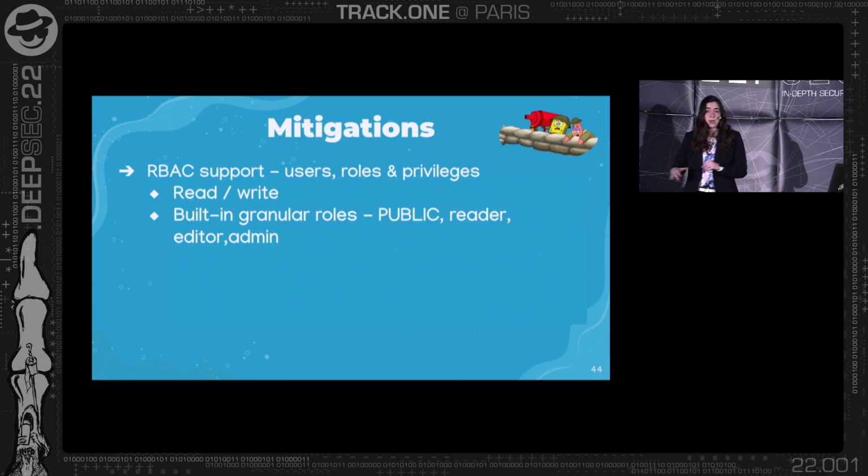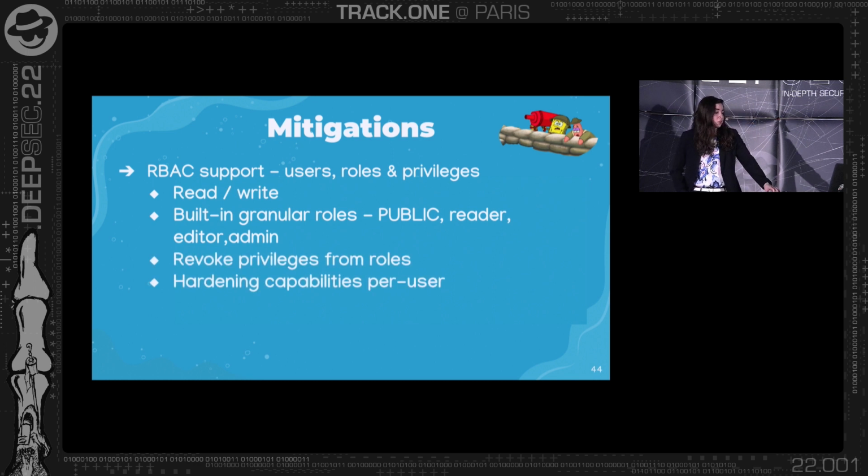So for example, if you have a very sensitive database that you only want to read data from, and you have another not so sensitive database, you can define two users with two roles. The first one will have the reader role, for the sensitive database. If you have an injection in the not sensitive database, then you can also perform actions on the not so sensitive one. And if you have an injection on the sensitive database, you can only read data, but not change it, because of the user that you defined previously.